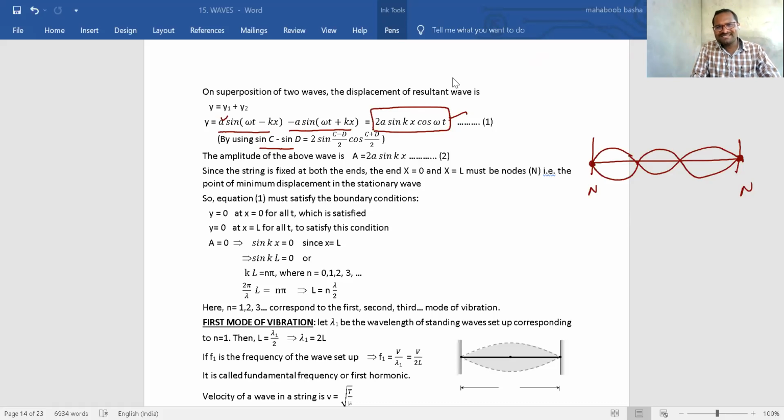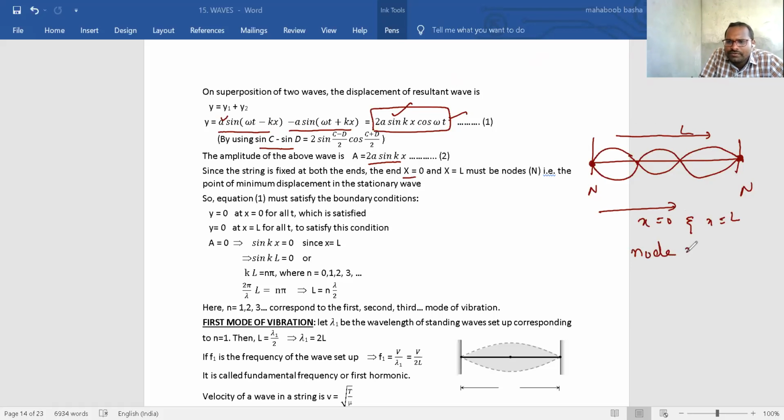Now let us satisfy that condition. In this, what is the amplitude, Nana? Amplitude is 2a sin kx. First point, when x is equal to 0, this is distance, Nana. When x is equal to 0 and x is equal to L, the total length of the string, what should form? A node should be there.